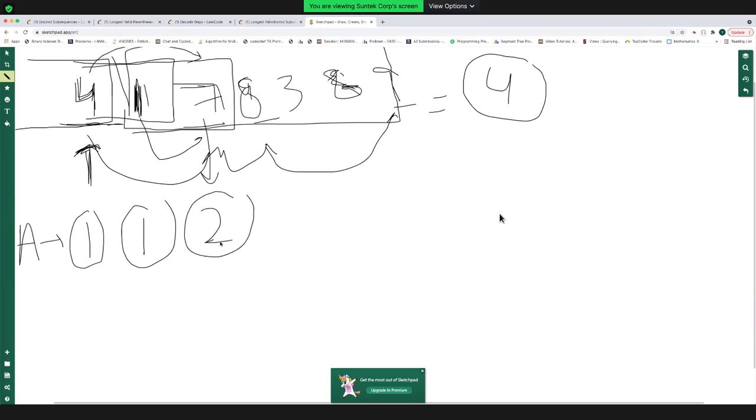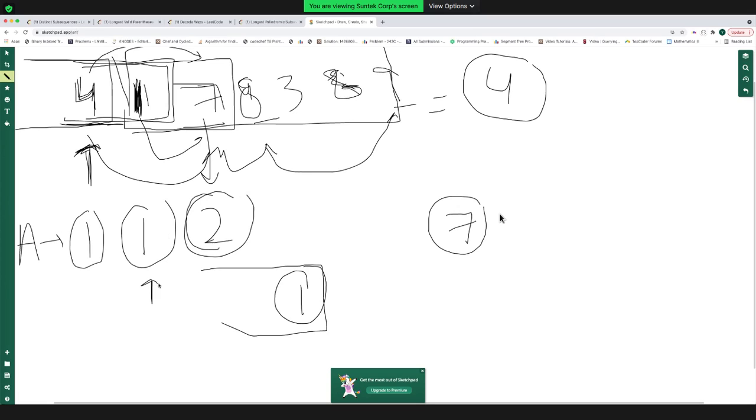So how have you calculated the answer for this 7? You currently have 7. You iterated over all the elements at the back of it. I first go to 1. I know the length of the maximum increasing subsequence till 1 is 1.